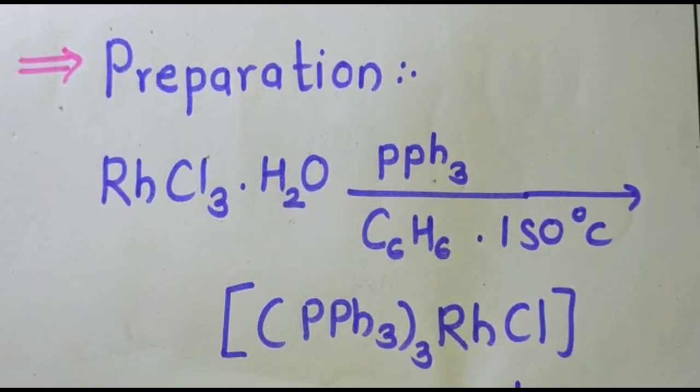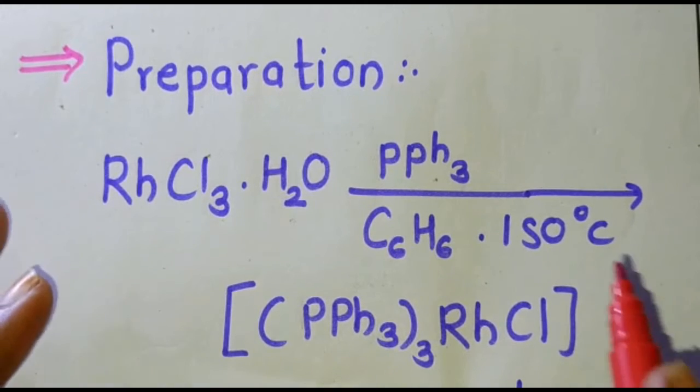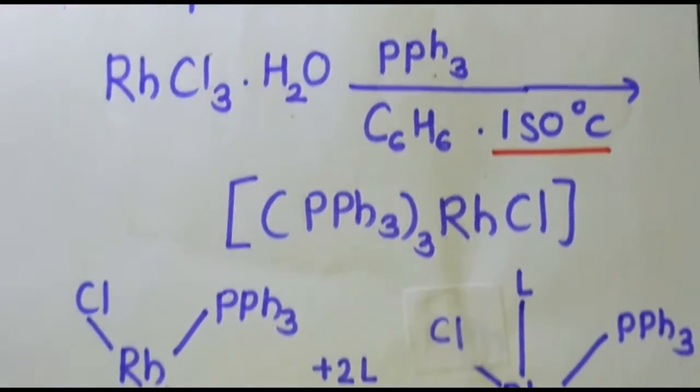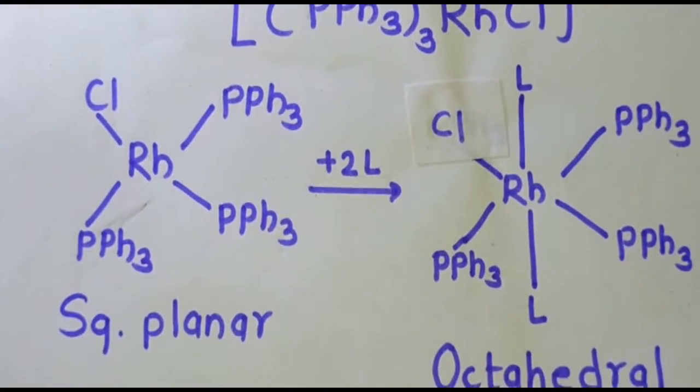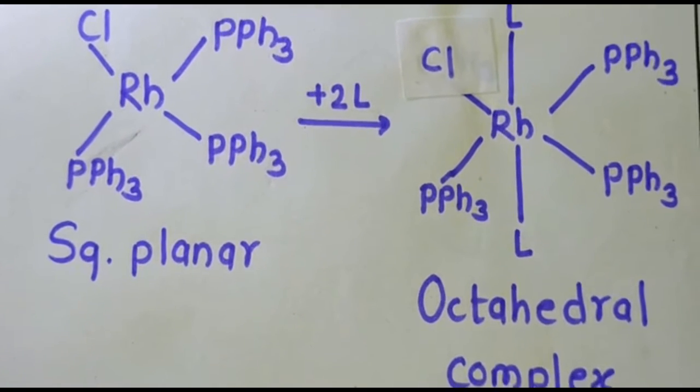When rhodium chloride is reacted with triphenylphosphine, benzene is the solvent, and 150 degrees Celsius is the temperature for this synthesis reaction. Then after that we get our reagent, the Wilkinson catalyst. The geometry of the Wilkinson catalyst is square planar. Remember that the geometry of our reagent is square planar.